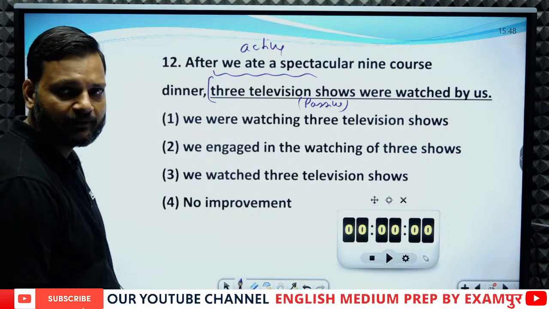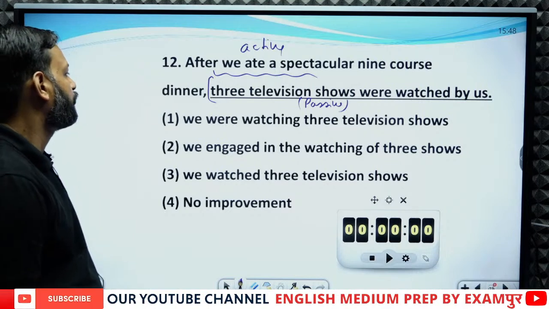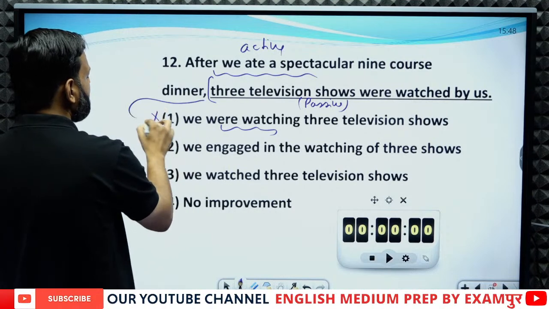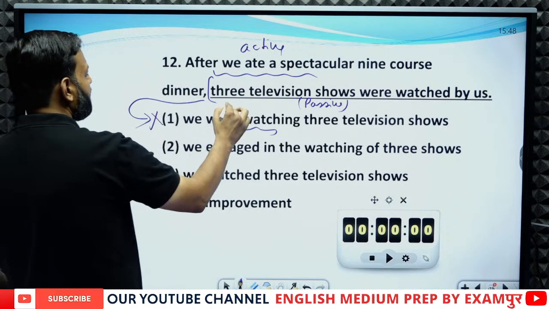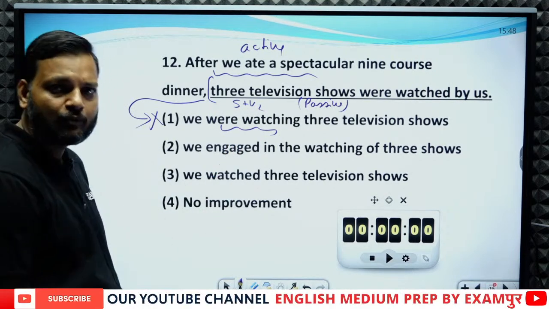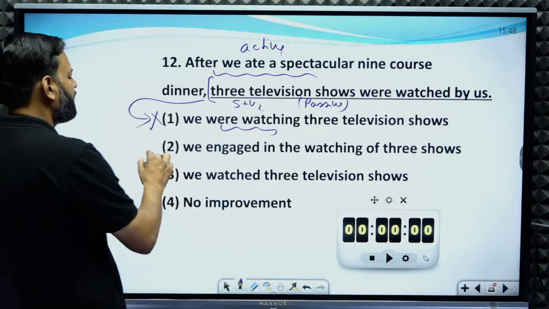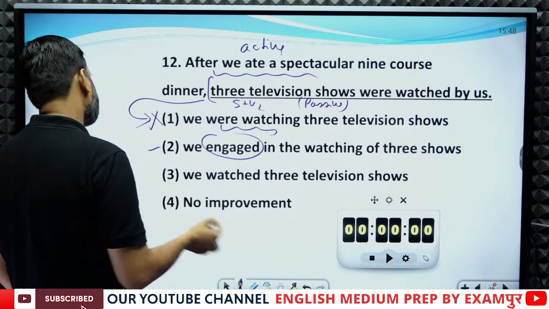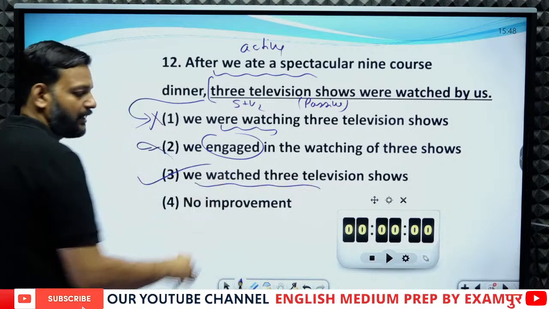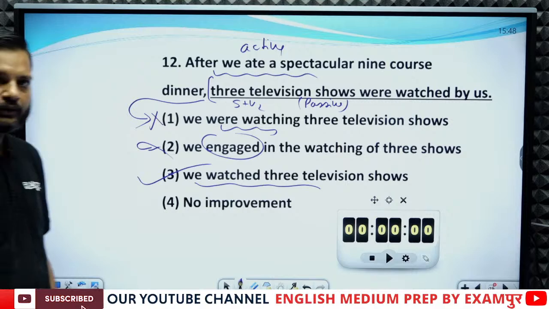Now let's see the options. Is there any option which is the active of the underlined part? So, we were watching, this is continuous. This cannot be the active, because this sentence is past indefinite, so the answer should also be in past indefinite tense, but this is continuous. Now in the second sentence, we engaged in the watching of 3 shows. No need to write this. We watched 3 television shows is the correct answer. Third one is the correct answer. We watched 3 television shows.